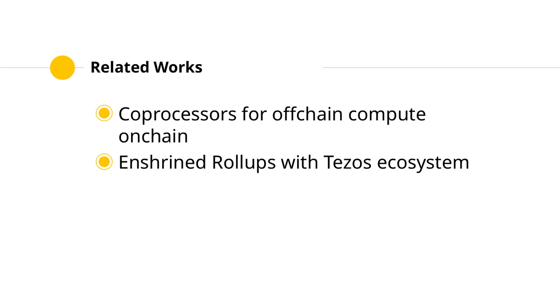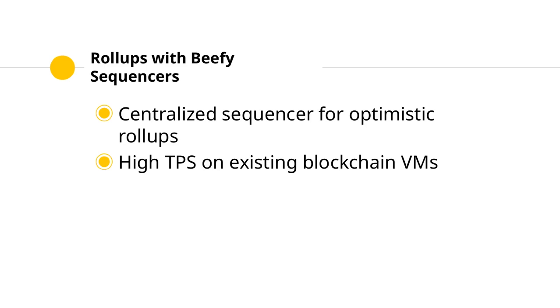and performance. Rollups with beefy sequencers use a centralized sequencer with significant resources, allowing for high transaction throughput on existing blockchain VMs. InfinityVM generalizes this idea, enabling high-performance servers to handle more load and provide better user experiences. These applications use off-chain infrastructure for scalability and flexibility.